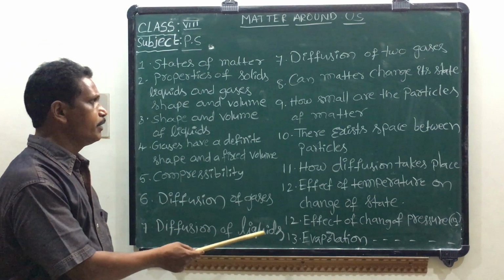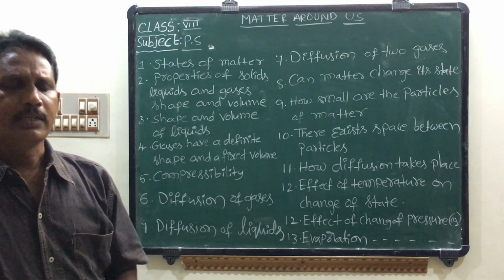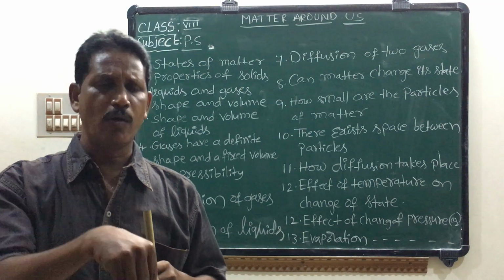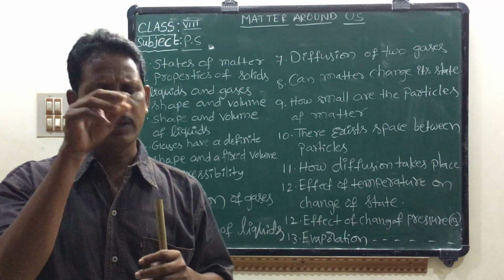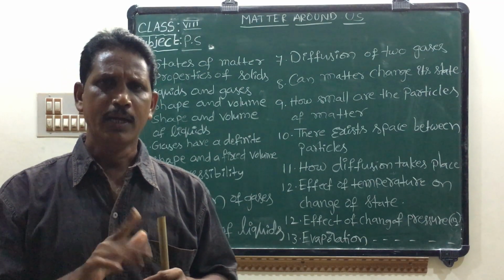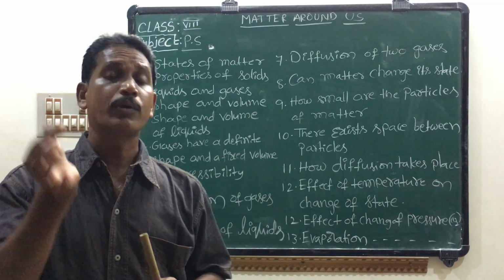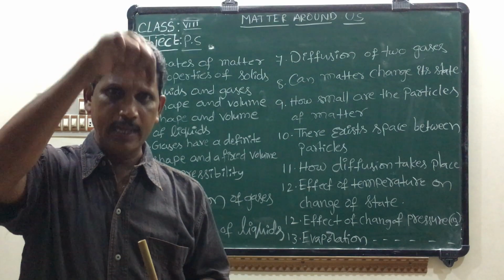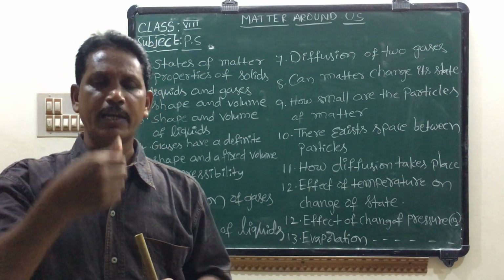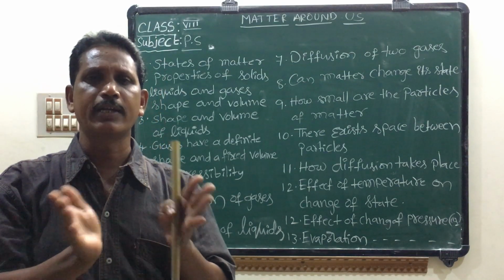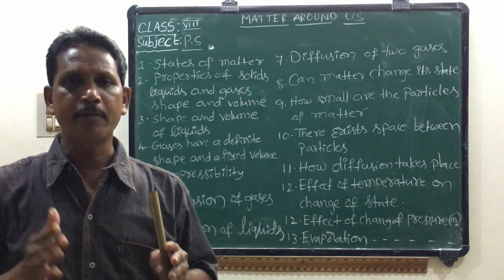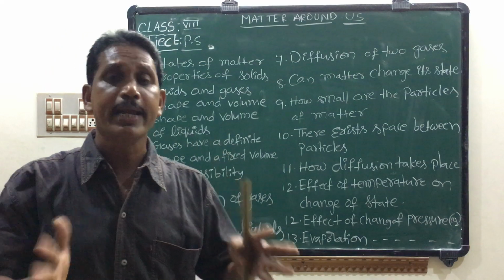Diffusion of liquids. Take a 100 ml glass jar filled with pure water, and take 1 or 2 drops of potassium permanganate and add them into this glass jar. After some time, the color of the water changes to pink. The color of potassium permanganate is pink.